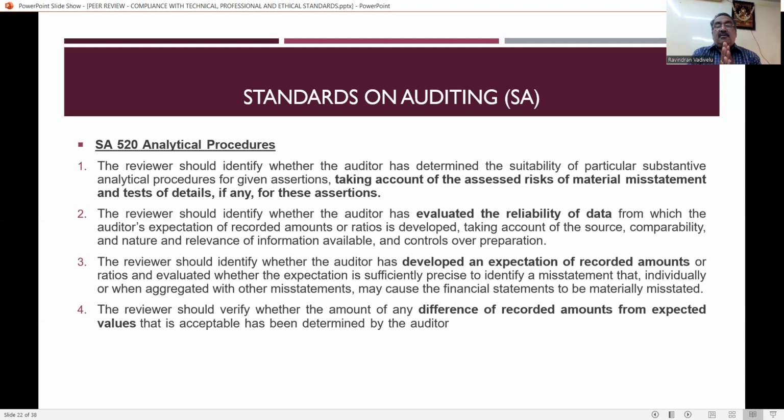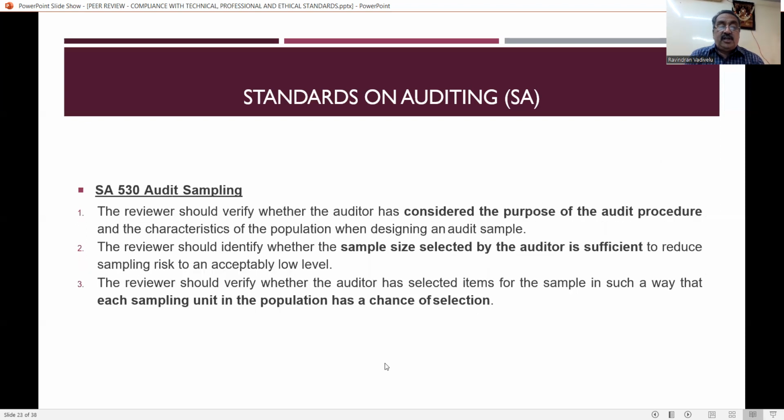Suppose there is a budget, we can say budget and actual amount. If there is any difference, whether the same has been relied upon and why there is a difference, everything has to be analyzed by the auditor. And it is a duty of the reviewer to see whether the auditor has analyzed those differences or not. That is with reference to SA 520.